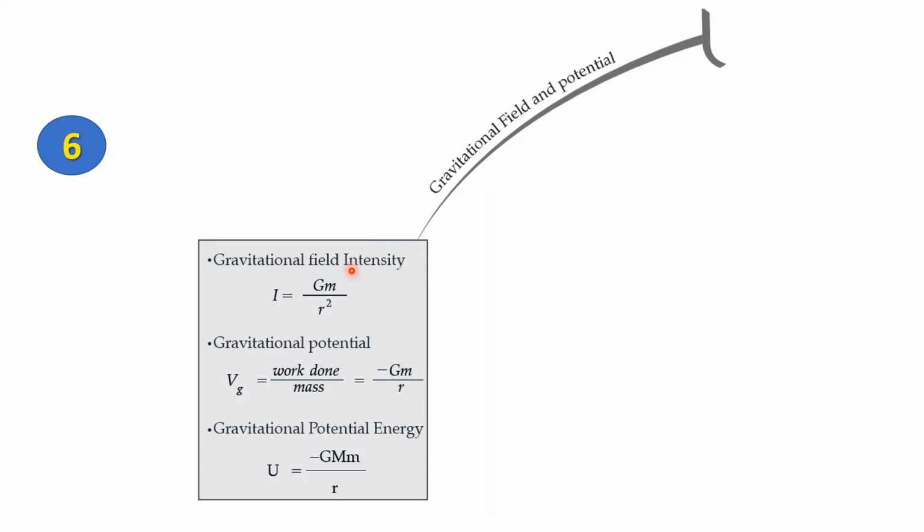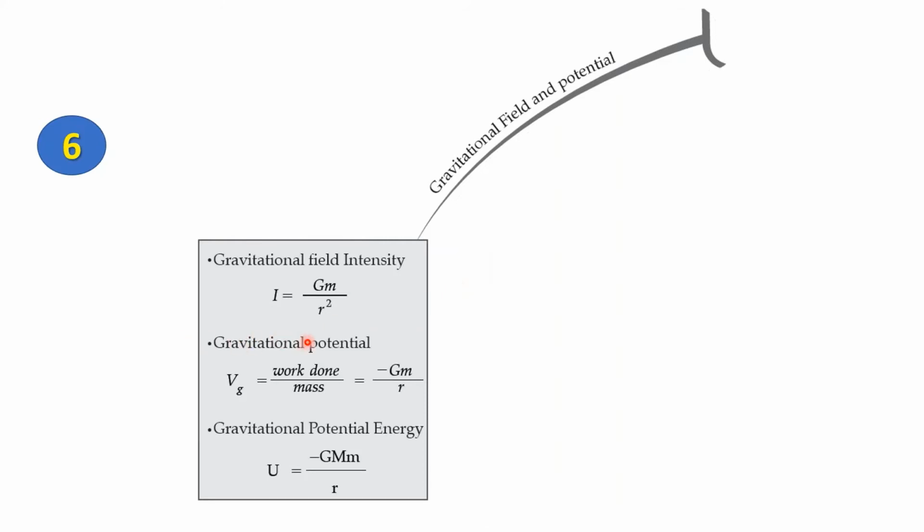The gravitational field intensity deals with the intensity of the gravitational field around a certain object, say the Earth. Represented by the letter I, gravitational field intensity can be calculated as GM by r square. Now G stands for the universal gravitational constant, m stands for the mass of the object, and r stands for the radius. Say the radius of the Earth if you're calculating for the Earth.